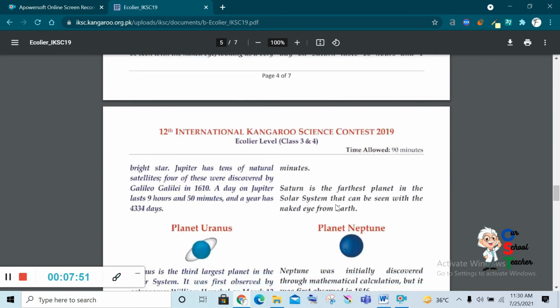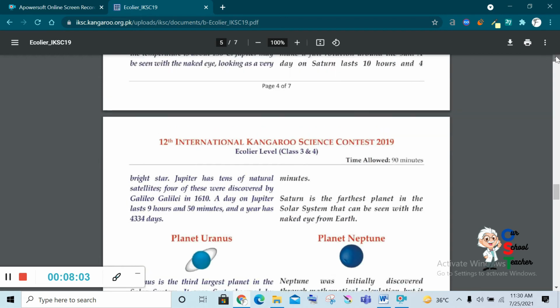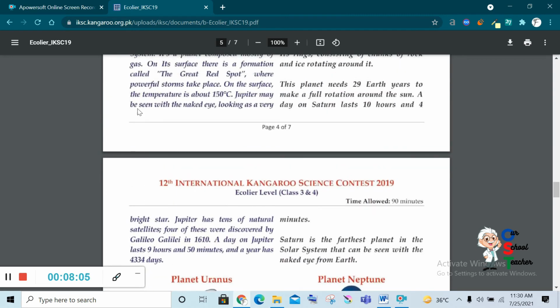Saturn is the farthest planet in the solar system that can be seen with the naked eye from the Earth. Actually, you can see Saturn as well, you can see Jupiter as well, because we have read that we can see with the naked eye. Jupiter may be seen with the naked eye.